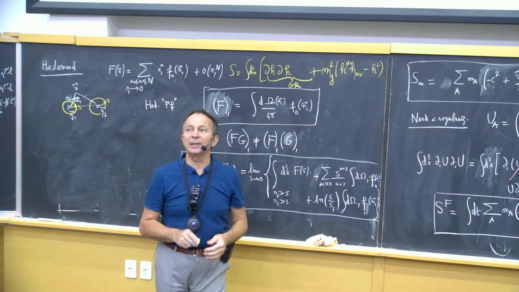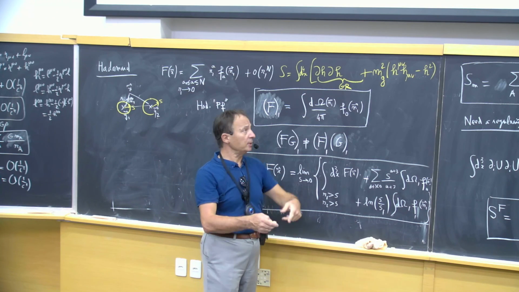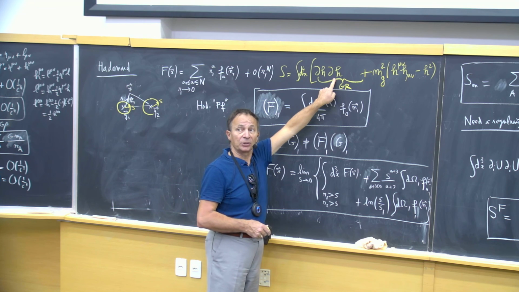But this is valid only at linear order. That is linear order in the equations of motion, that is quadratic order in the action, in the Lagrangian.